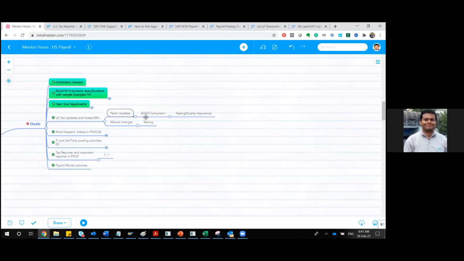I will tell you that from a tax point of view, these are the points you have discussed. These are the points you've already tested. Let's test a scenario which you have not covered. I will give you a scenario. It can be some integration scenario which you might have forgotten during the testing. It may happen. That kind of advice I can give you as a peer review person.